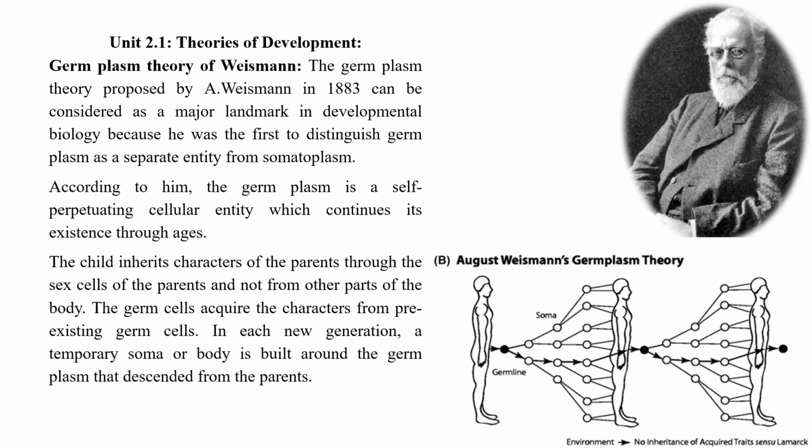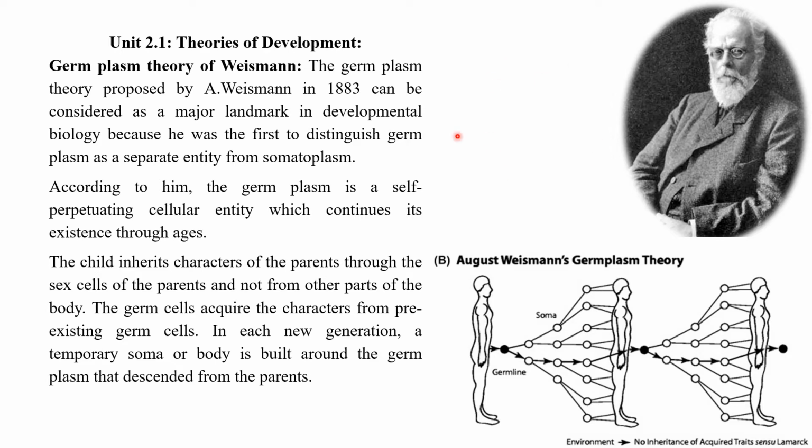The germplasm theory was proposed by August Weismann. The gentleman whom you can see in this photograph is August Weismann. In 1883, and can be considered as a landmark theory in developmental biology because he was the first man to distinguish the germplasm as a separate entity from the somatoplasm.